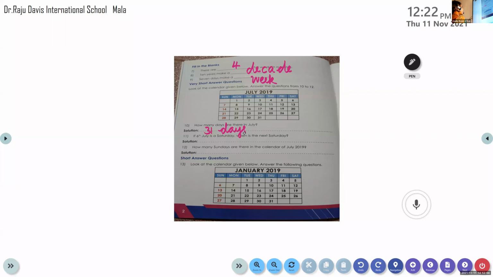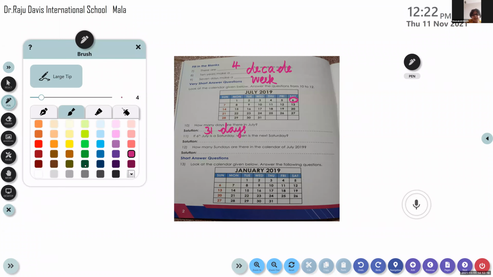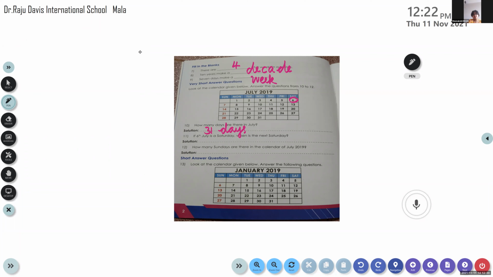So let's move to number 11. Question number 11. If 6th July, you can see 6th July, what is the day? It's Saturday. If 6th July is a Saturday, when is the next Saturday? Arjun Krishna?